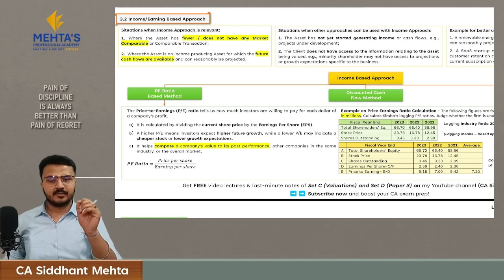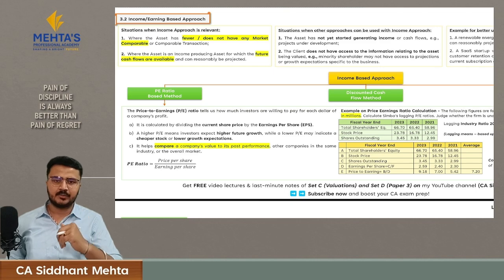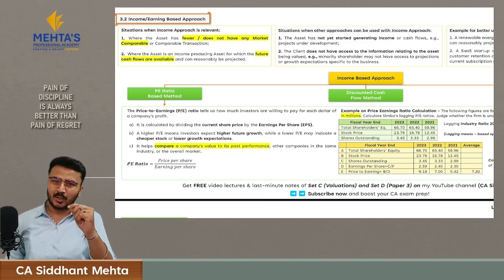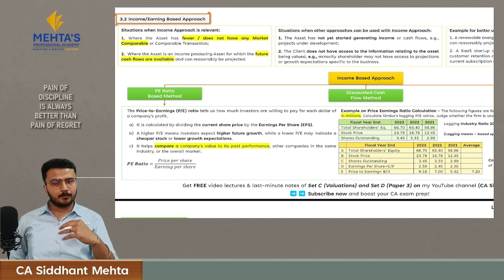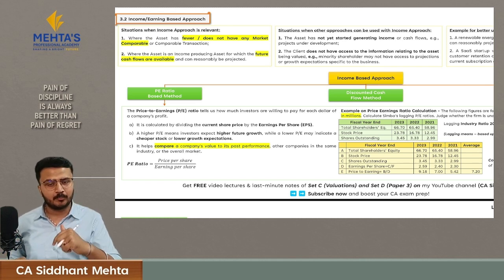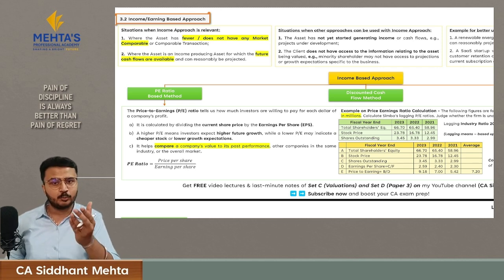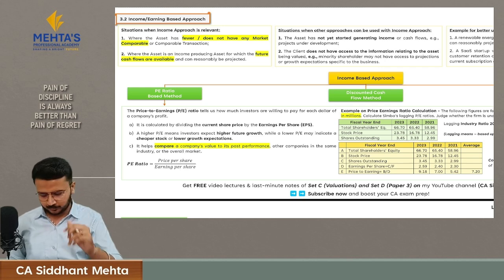This is a relative valuation tool and not an absolute valuation. What do I mean by this? With the help of this method, you will only be able to understand whether your stock price is undervalued or overvalued. This method will help you to compare your performance with your past performance. This method will help you to compare your performance with your peers. But this method will not give you the absolute value of your asset. Hence, this is called a relative valuation tool.